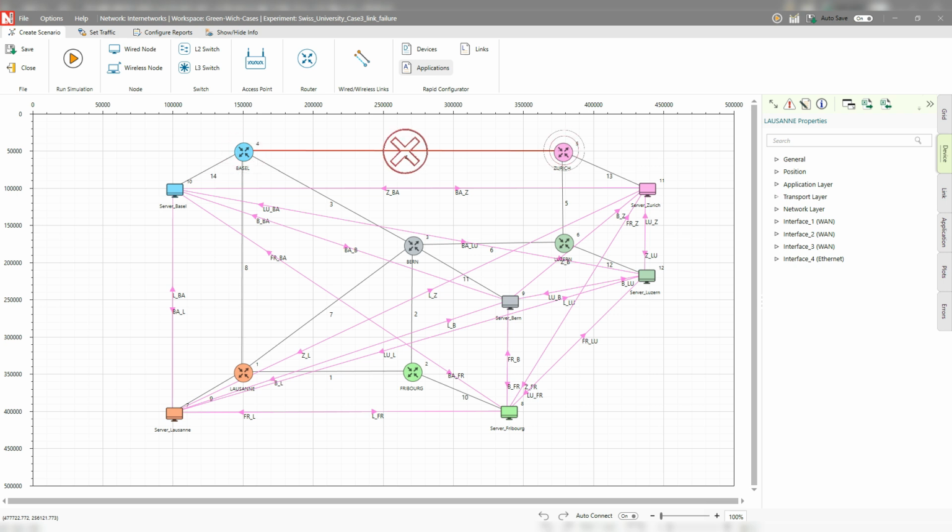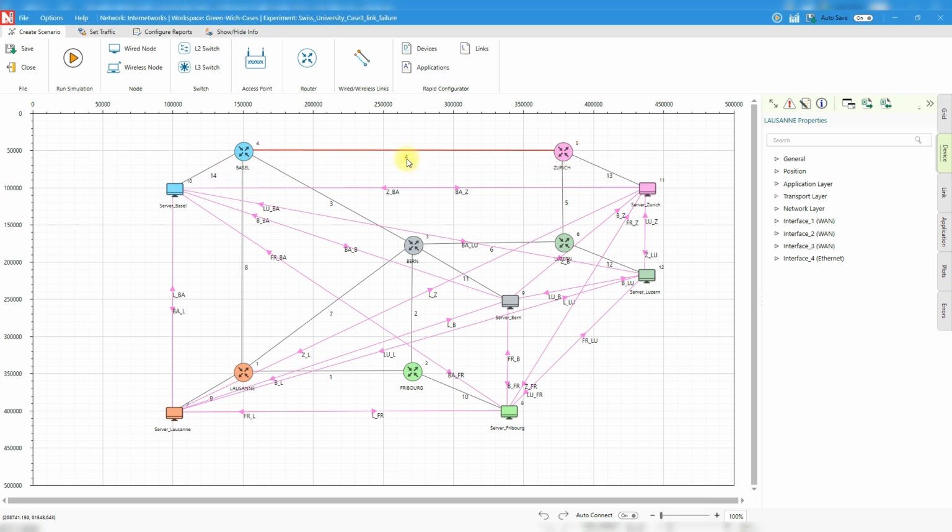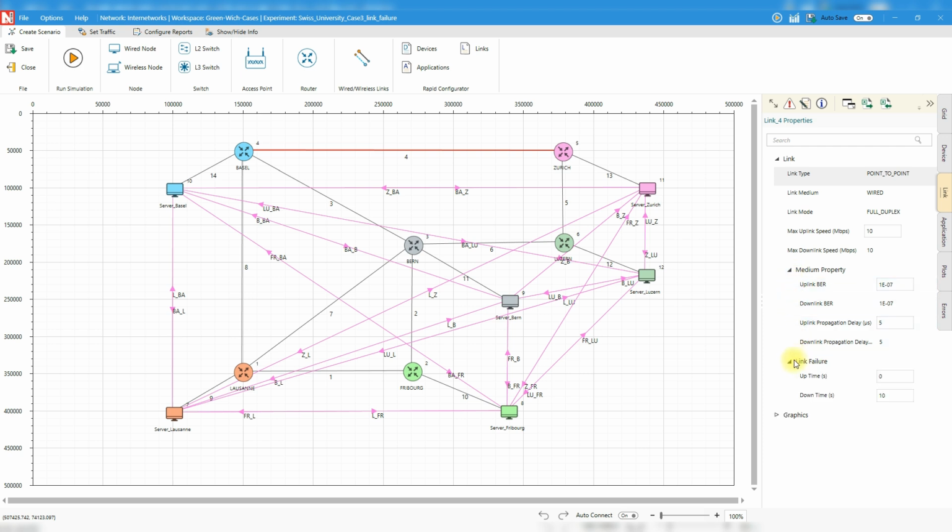To configure this in NetSim, we click on the Basel-Zurich link, which opens the link properties window on the right-hand side. Then, we expand the link section, followed by the medium properties, and finally, under link failure, we set the downtime to 10 seconds to simulate the failure at the desired time.